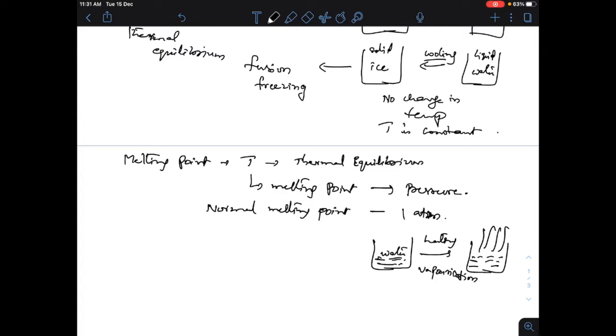This is called vaporization. What are the two states which are in thermal equilibrium here? Liquid and gas. Here gas means water vapor. These two coexist in thermal equilibrium, and that particular thermal equilibrium temperature is called the boiling point.